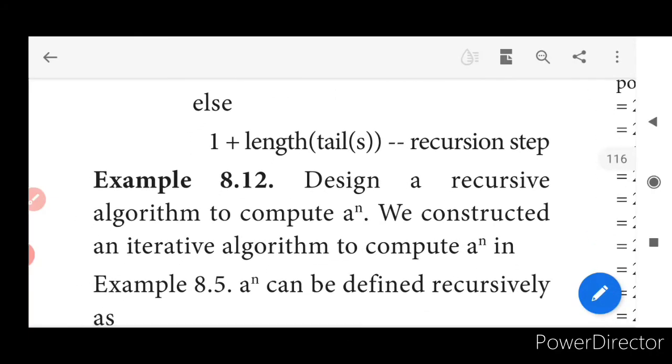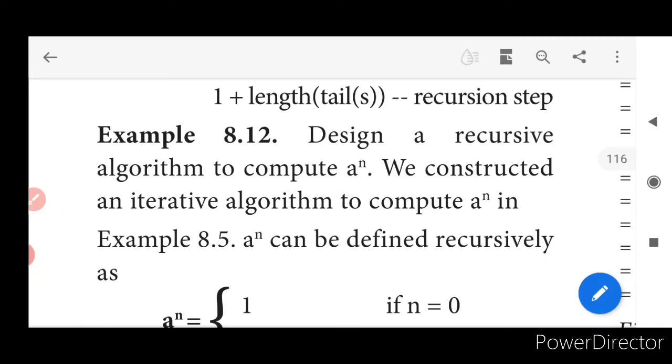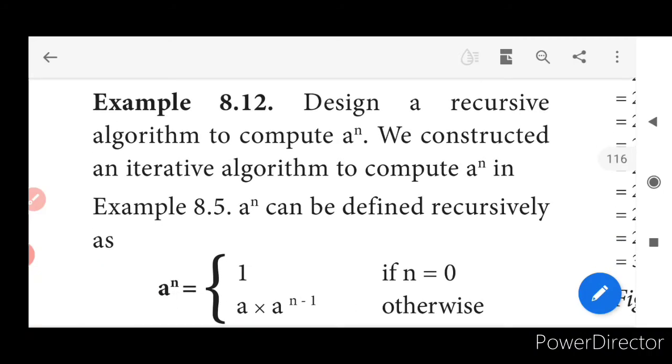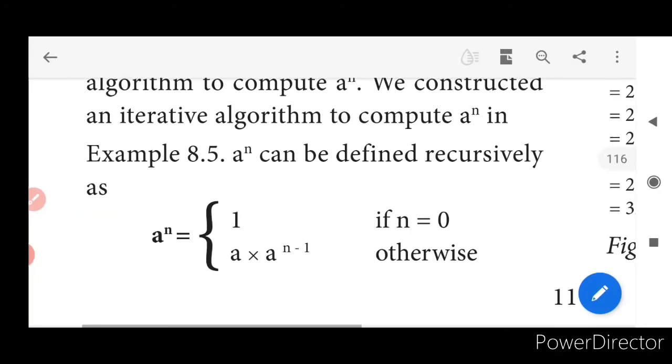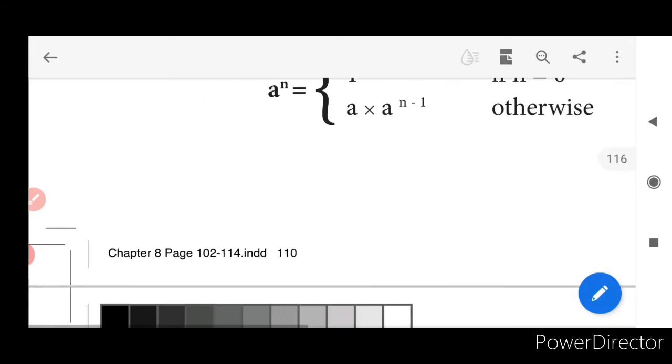Design a recursive algorithm to compute a power n. We constructed an iterative algorithm to compute a power n. Now what are we going to do? We are just going to find a power n now. When n is equal to 0, what will happen? The value will be equal to 1. Anything power 0 is equal to 1. If not, what is the value for it? How do we write the formula? a power n is equal to a times a power n minus 1.